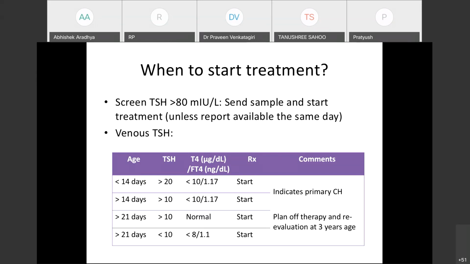But we commonly see other borderline cases also. Like TSH is persistently elevated above 10, but T4 levels are always normal. Or TSH is normal, less than 10, but T4 is low. So in both these scenarios, you start treatment. And we can reevaluate at 3 years of age, but till then, it is prudent to start treatment for these children.